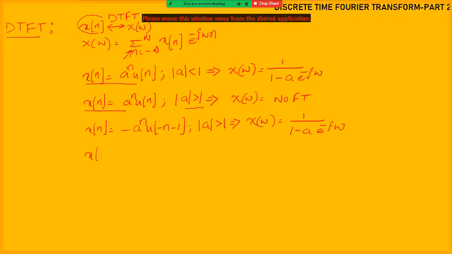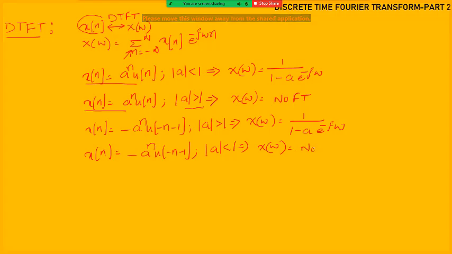And if x of n is equal to minus a power n u of minus n minus 1, and magnitude of a is less than 1, now it becomes an unstable signal, or it is not absolutely integrable. So the DTFT is not available for this one, there is no Fourier transform. This is what we have seen in our last class. Now we will continue our discussion.